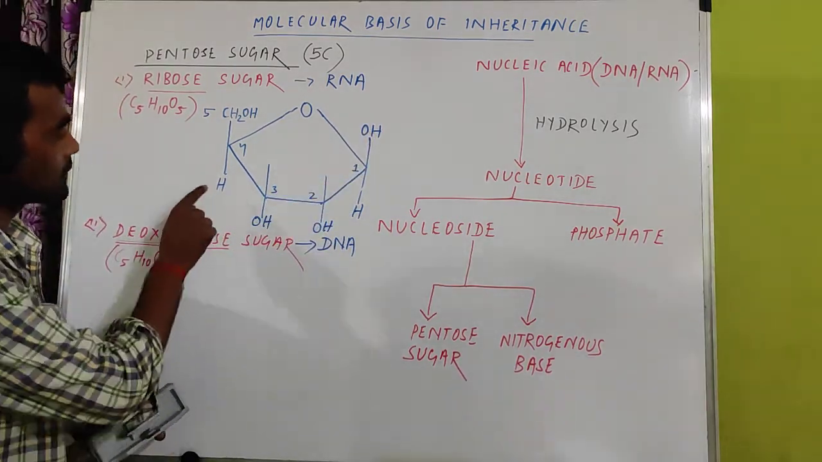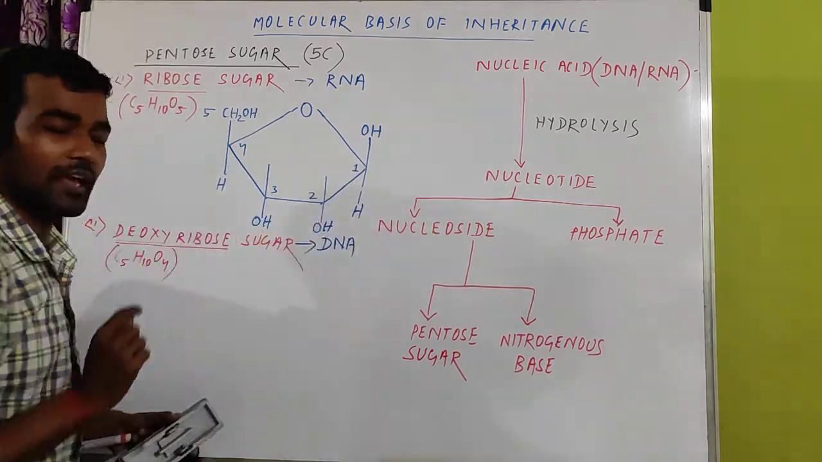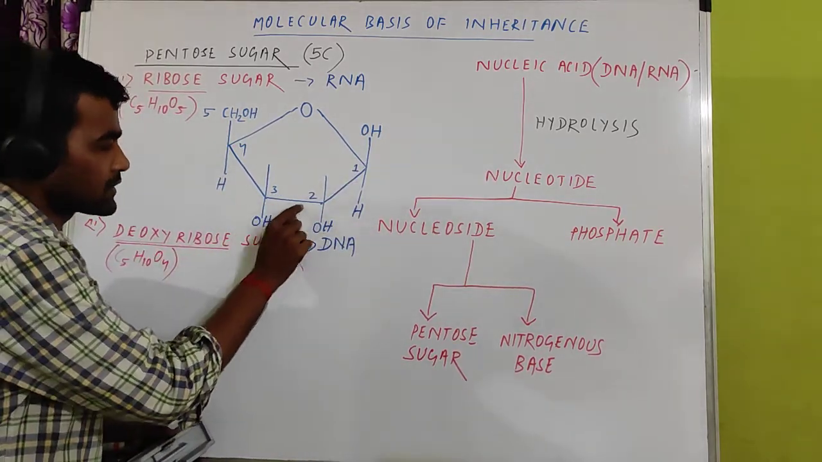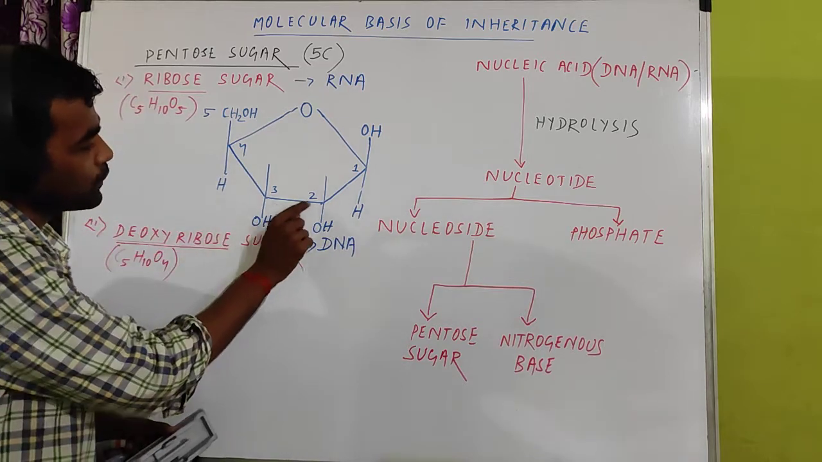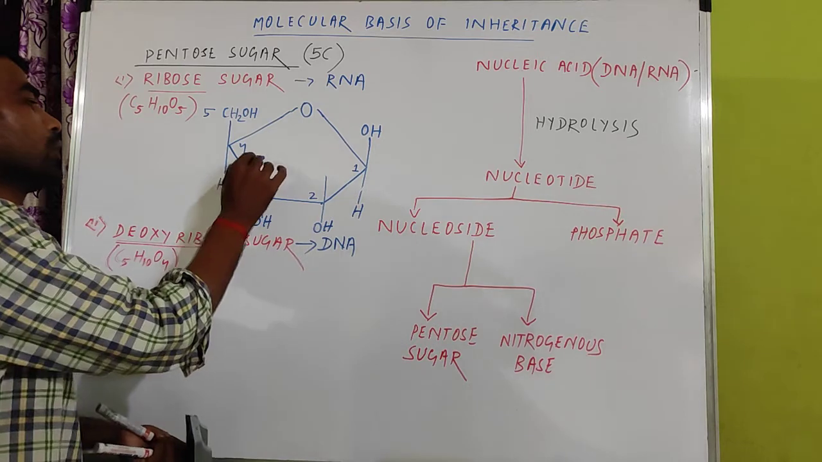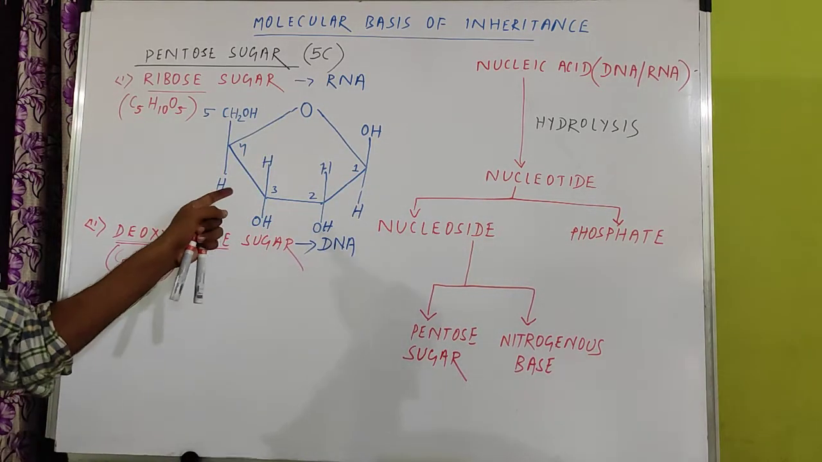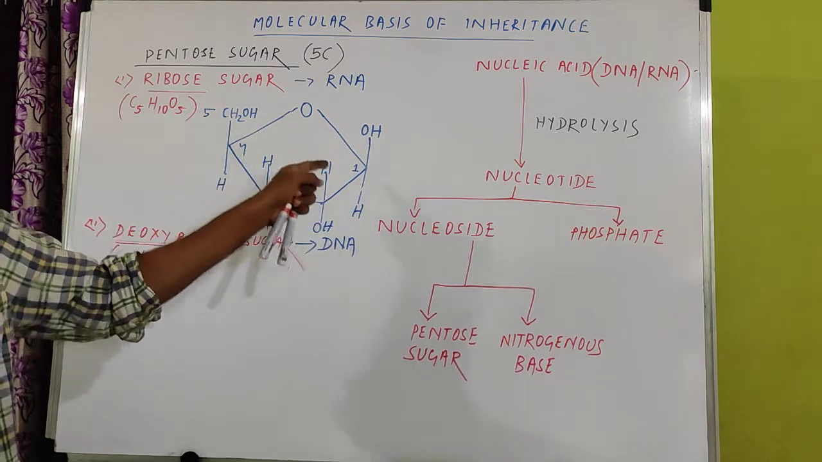But at the lower side you have to write H. OH, this is H; OH, this is H. But for the two carbons that are left, at the lower side you have to write OH, and at the upper side you have to write H. Only hydrogen is present at the upper side. So this is the complete structure of ribose sugar.